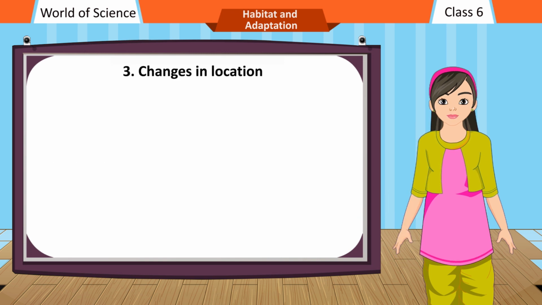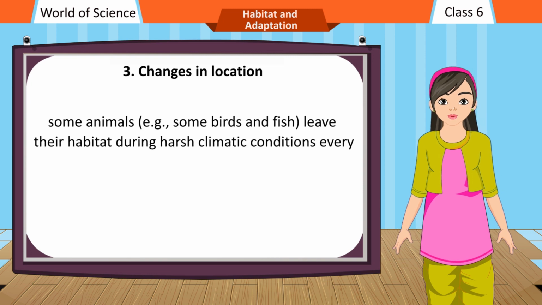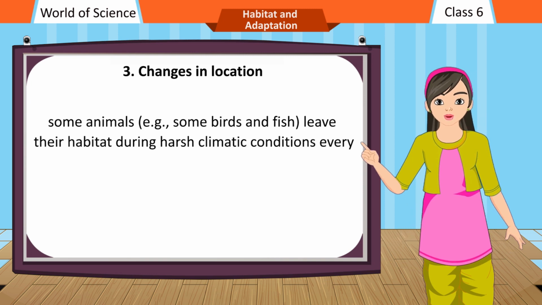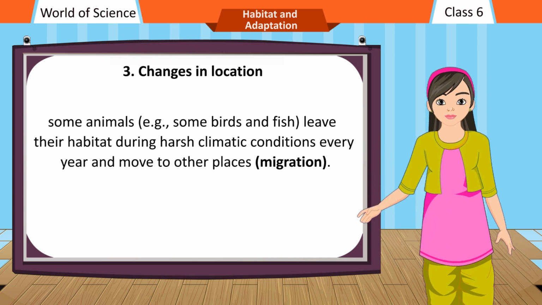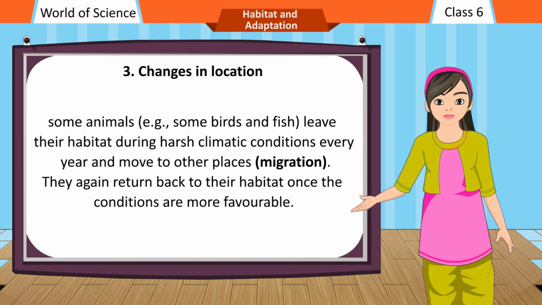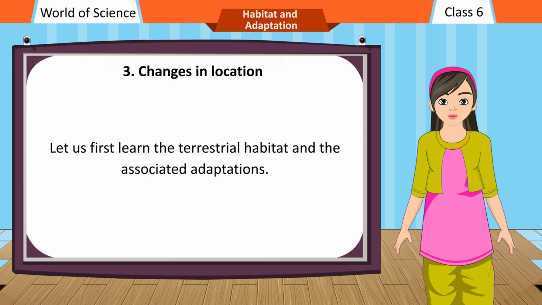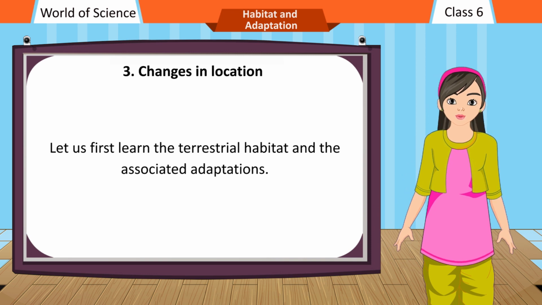Changes in location. Some animals, for example, some birds and fish, leave their habitat during harsh climatic conditions every year and move to other places. Migration. They again return back to their habitat once the conditions are more favorable. Let us first learn the terrestrial habitat and the associated adaptations.